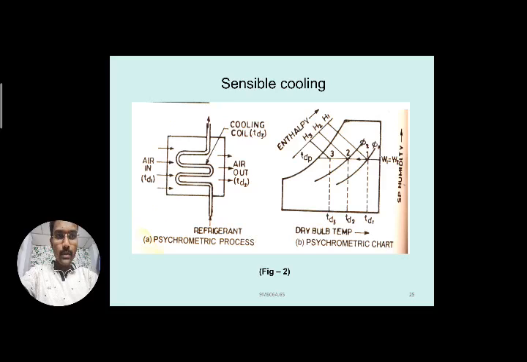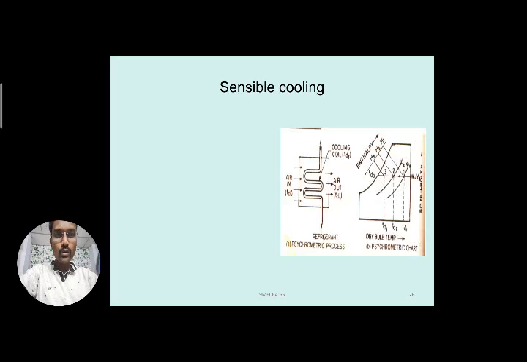The dry bulb temperature TD3 is less than TD2. TD2, the air outlet temperature, is less than TD1. The enthalpy value decreases from H1 to H2 to H3, so the total heat is decreasing. That is the sensible cooling process, and there is no change in the humidity: W1 equal to W2. No addition or removal of moisture takes place in the sensible cooling process.